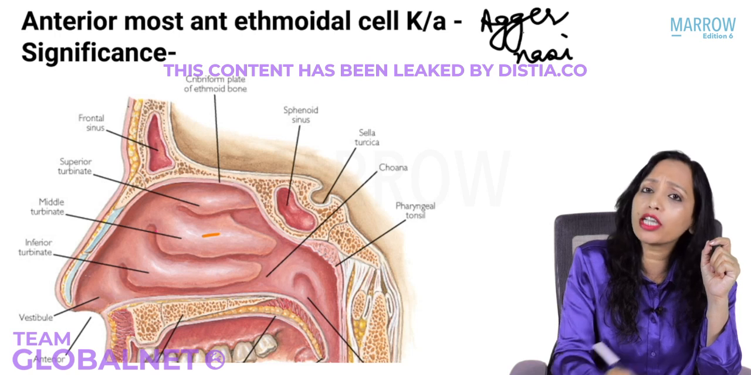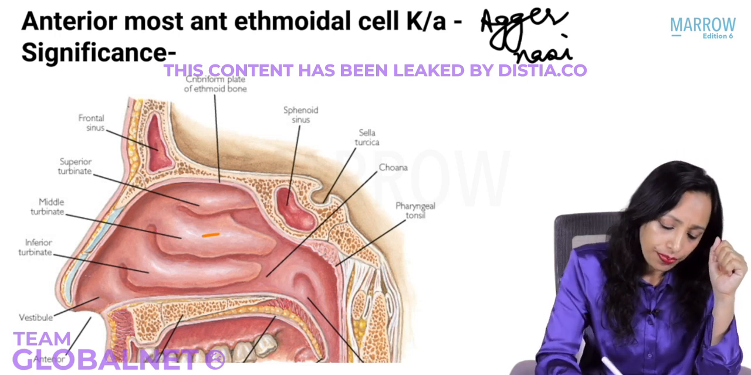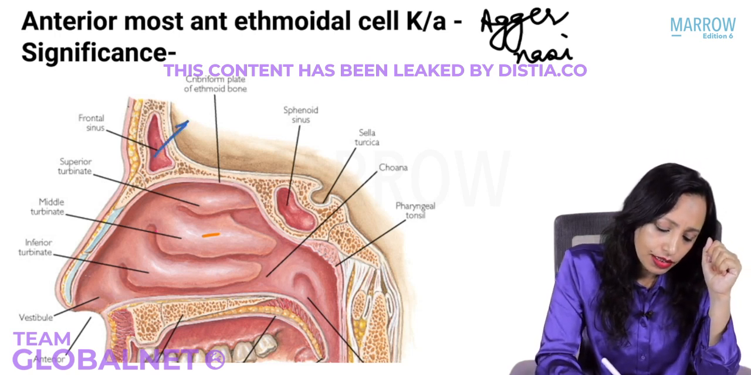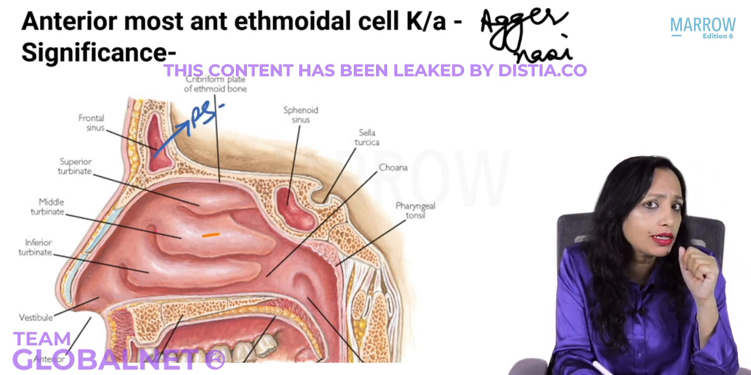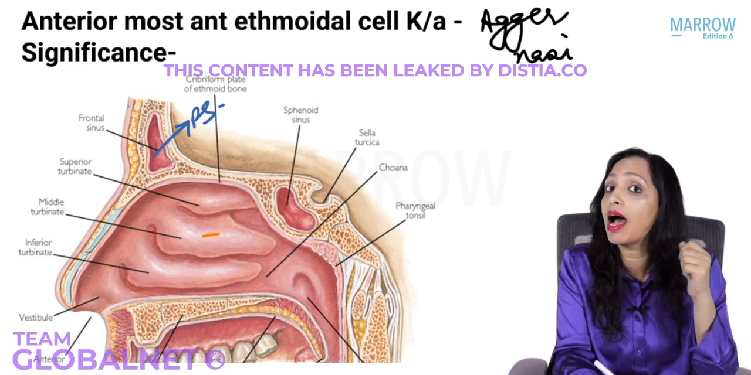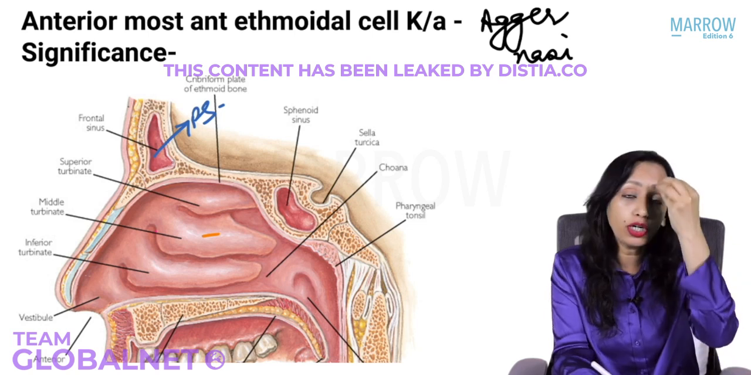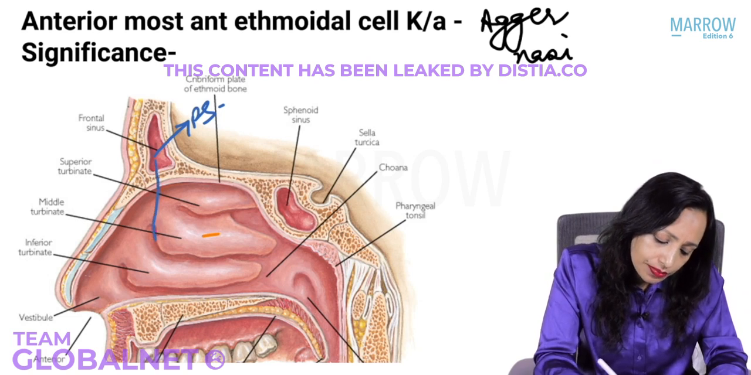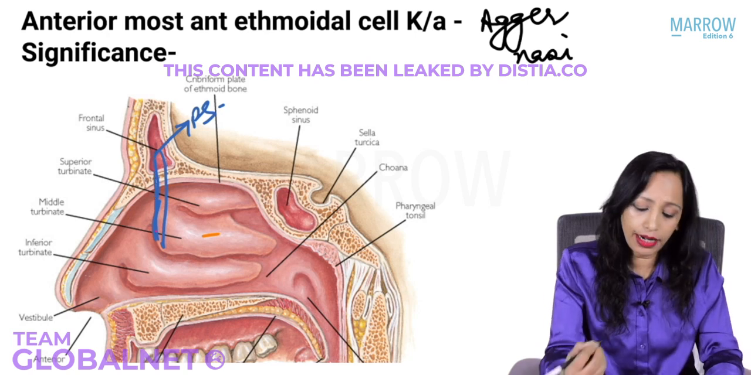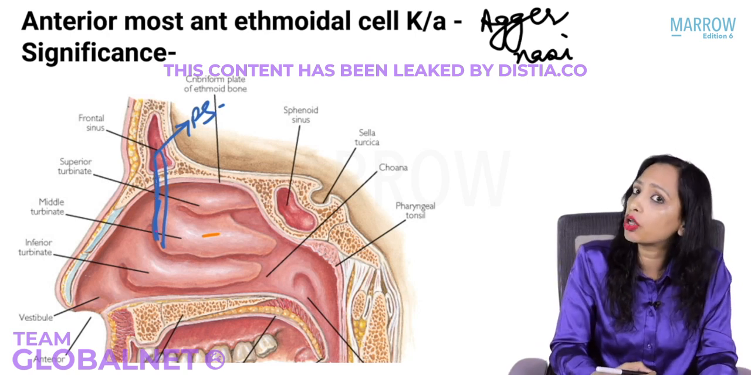And what will be the significance of agger nasi? Just note here, we have the frontal sinus here. Now, the frontal sinus, where does it drain? Does it drain in the middle meatus? Yes, it drains in the middle meatus. How? Through a duct. What is that known as? Frontonasal duct or frontal recess. So this comes down here like this and opens in the middle meatus, right? So this here is the frontonasal duct or the frontal recess.